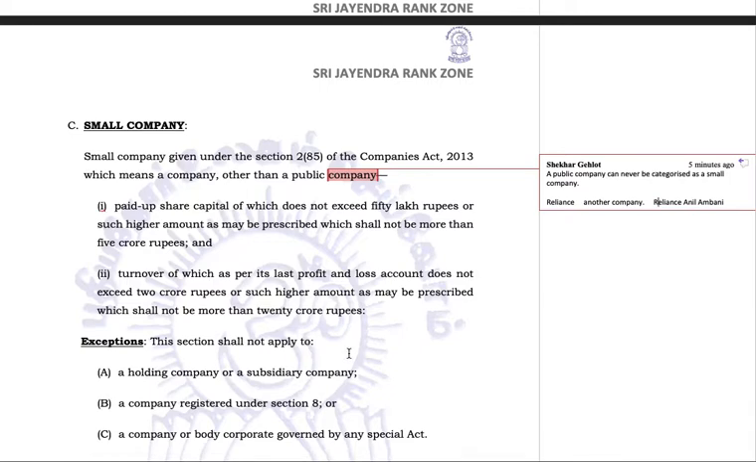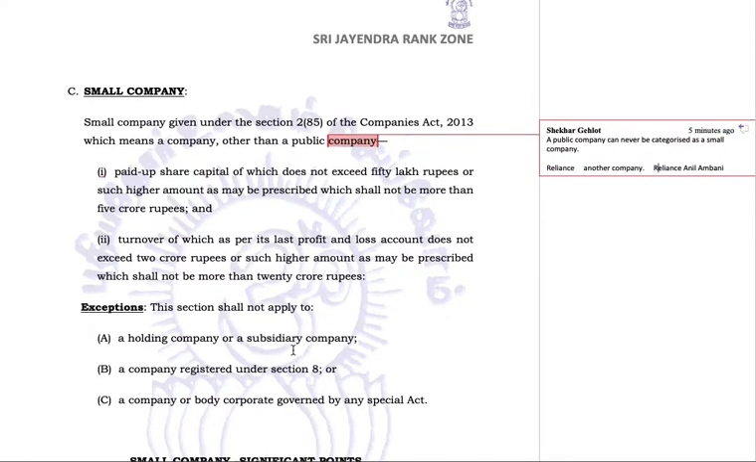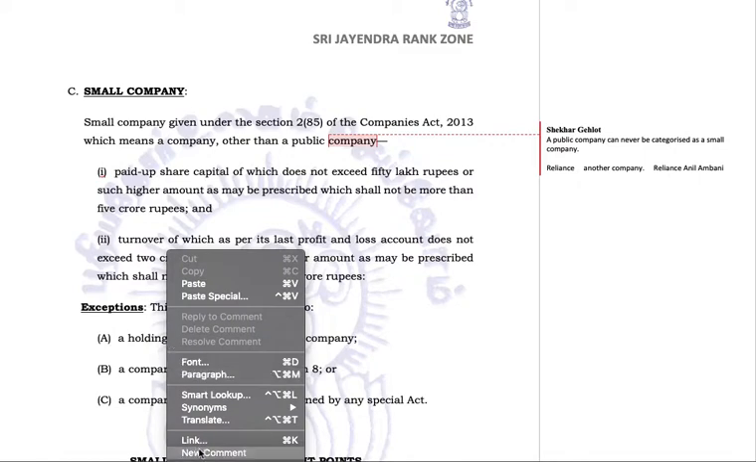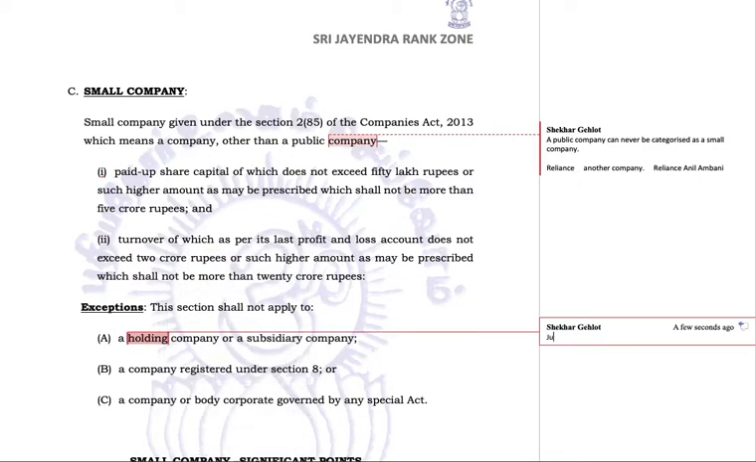These are the exceptions to all the companies which can never become a small company. Okay, despite having both these conditions: a holding company or a subsidiary company. A holding company is a company which is holding any other company below it. Okay, just like an employer employee relation, you can understand a holding company as the employer to an employee.